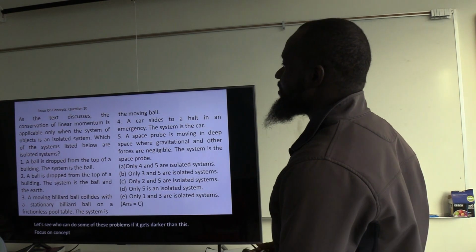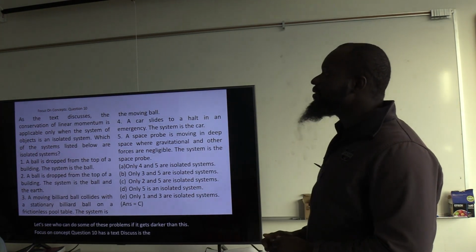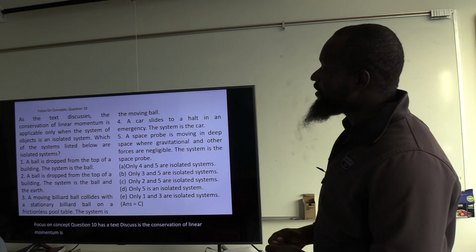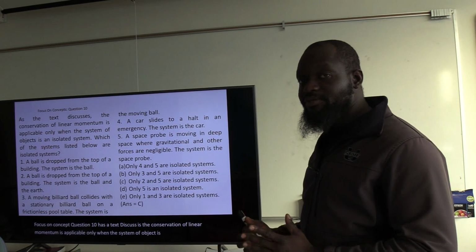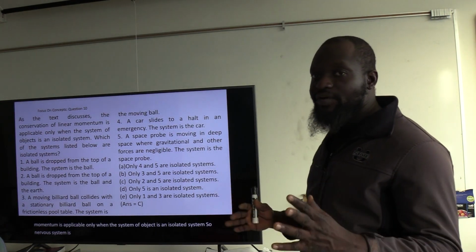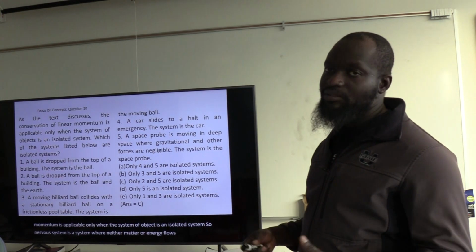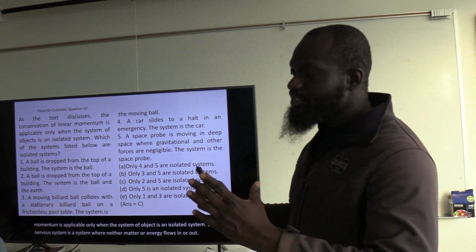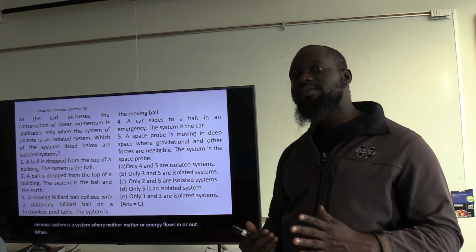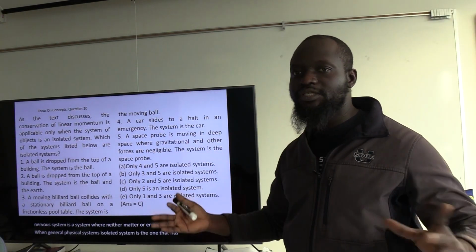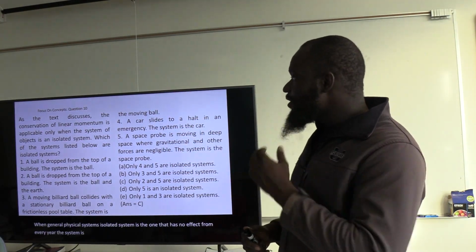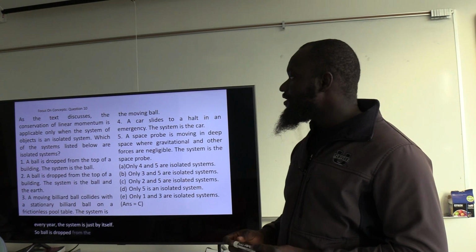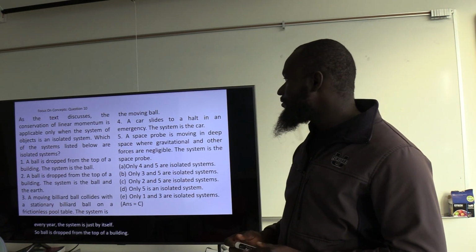As the text discusses, the conservation of linear momentum is applicable only when the system of objects is an isolated system. An isolated system is a system where neither matter nor energy flows in or out, if you talk about thermodynamic systems. But in general physical systems, an isolated system is one that has no effect from any other system, it's just by itself. So a ball is dropped from the top of a building. The system is the ball.